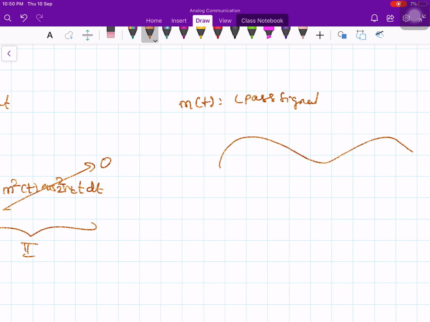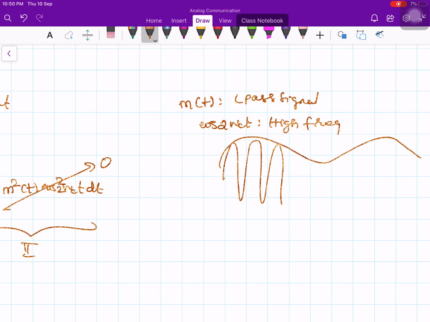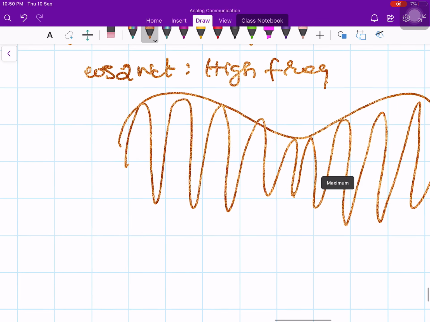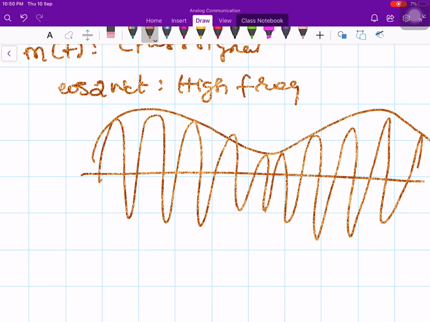It's slowly varying like this. And what is your cos 2 omega ct? It is a high pass signal, or high frequency. High frequency means it varies like this, at a very fast rate. Now what do you do? See, this is my m square of t. It is slowly varying. But this is my cos 2 omega ct, and this is varying very fast.